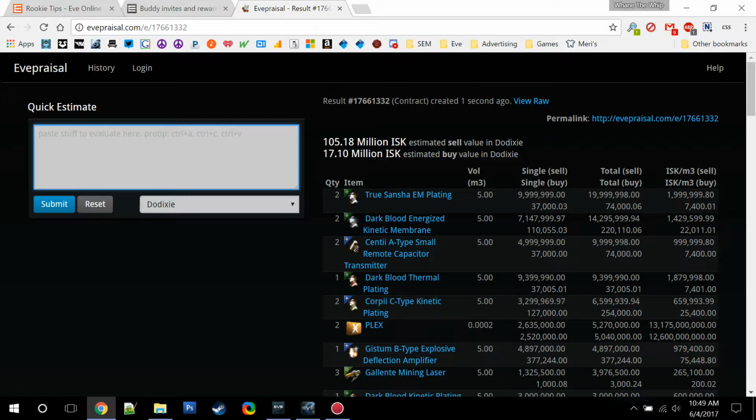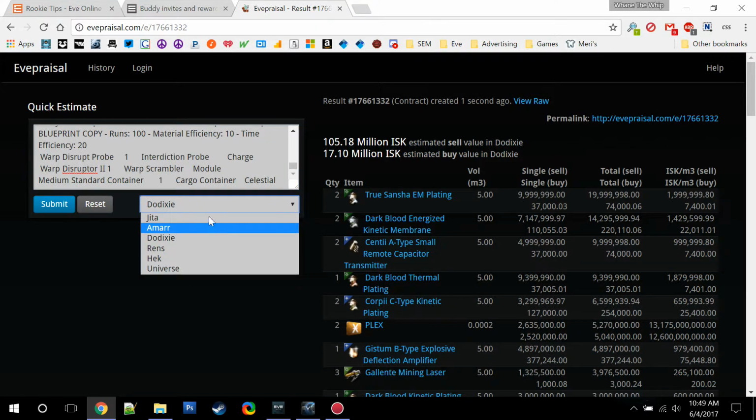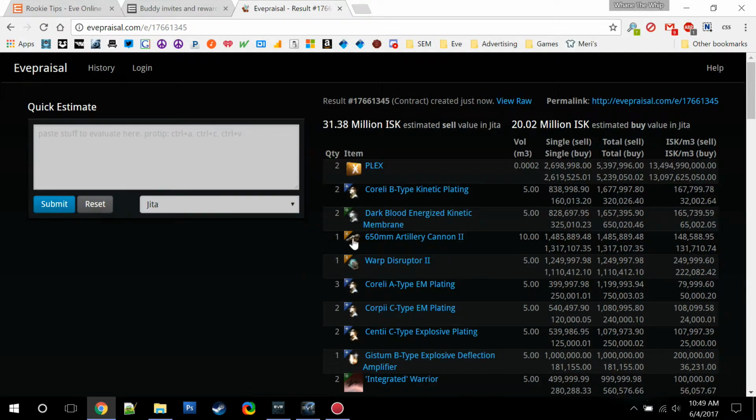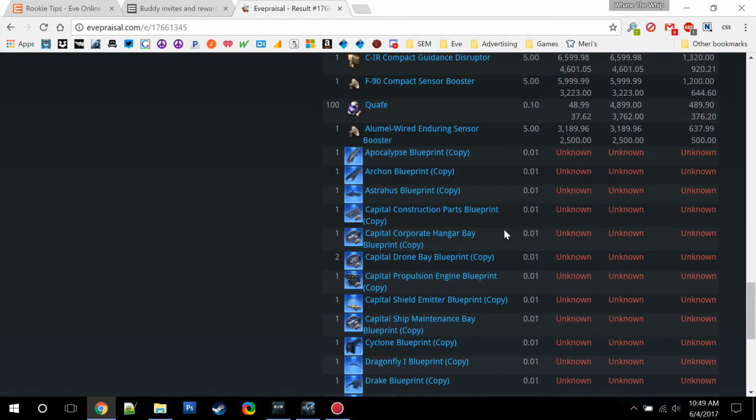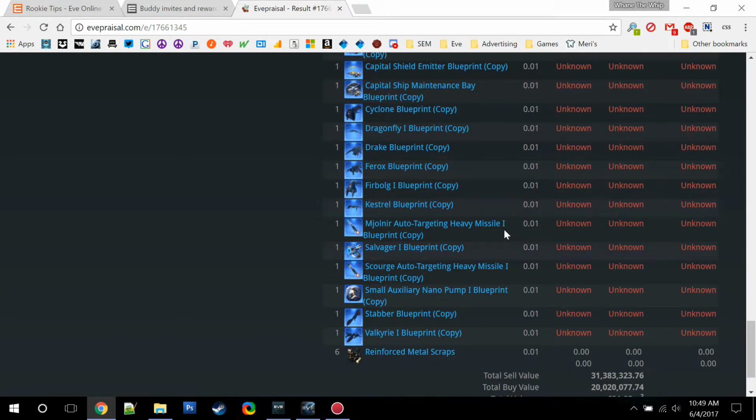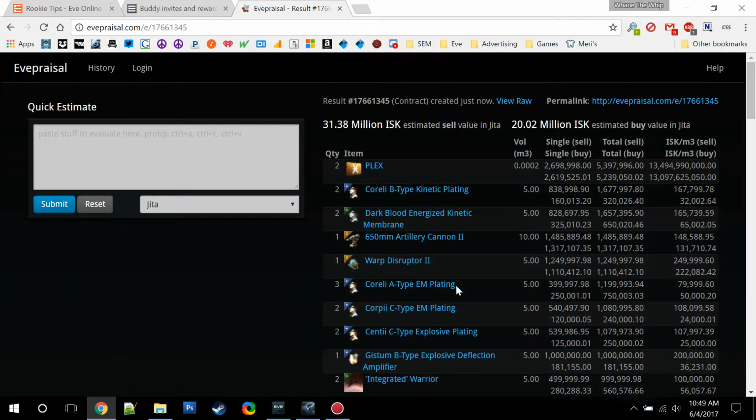Let's check Jita real quick. They may have those other items covered. Oh, it's even less in Jita. So it could be they're intentionally listing buy orders that are inflated in Dodixie just to convince you that it's worth more than it really is, because in Jita it's showing a much tighter range, slightly higher on the low end, but it's still only worth around 30 million.